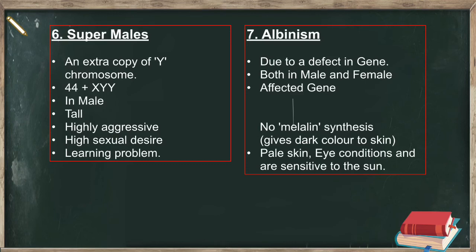The seventh disorder is albinism. Due to a defect in a gene, in both males and females, the affected gene doesn't produce melanin. Melanin gives dark color to skin. Symptoms are pale skin, eye conditions, and sensitivity to the sun.